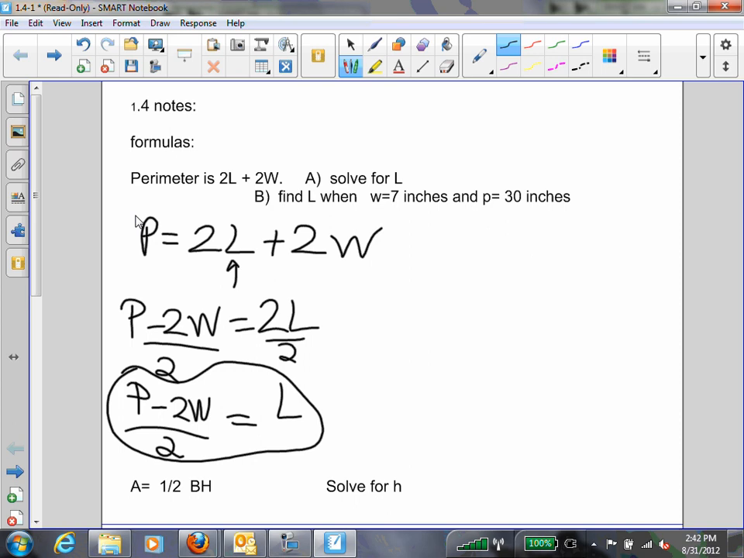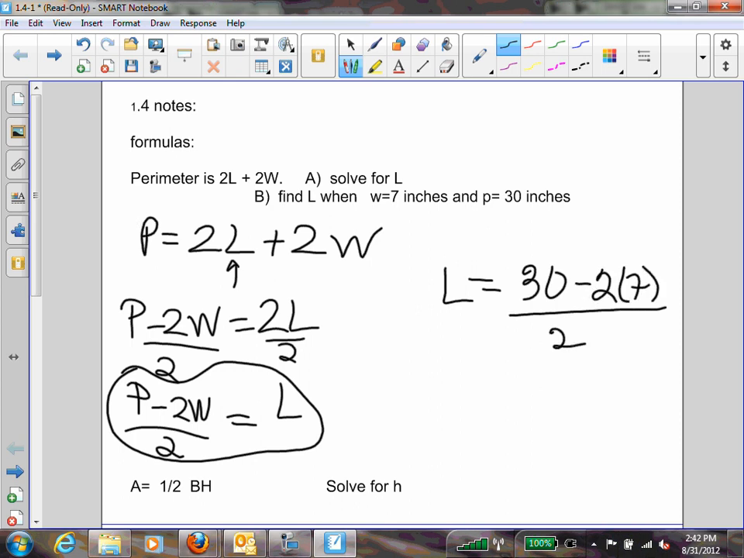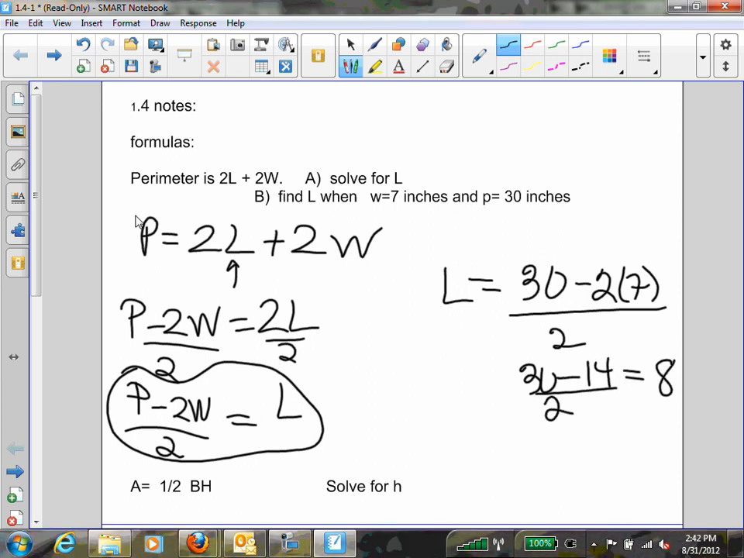B says find L when W is 7 inches and P is 30. Well, we know that L is going to be our P, which is 30, minus twice our W, which is 7, divided by 2. So 30 minus 14 over 2 is 16 over 2, so 8 inches. So please make sure when you're doing this homework that you're not just jumping to this last step and giving me a numerical answer, but that you're manipulating your formula first, solving for whatever it is that they're looking for, and then using that answer to come up with the answer in B. Does that make sense?